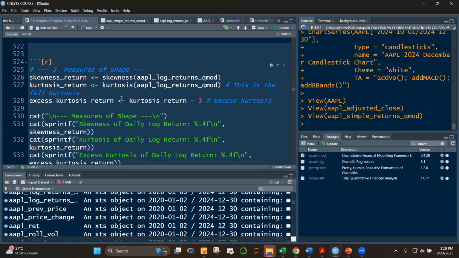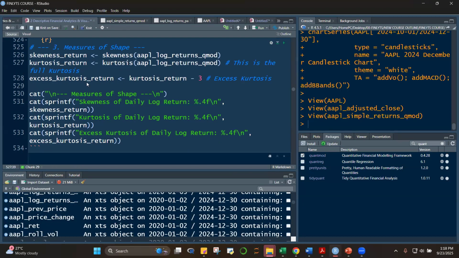Here, class. So when you compute the kurtosis using kurtosis, this is from the Moments package, of the log returns of Apple, you have to subtract it by 3. The computation here is the full kurtosis. When you interpret this, class, you have to subtract by 3, and I'll leave you to hopefully remember your basic stat. It has something to do with the normal distribution, so that's my clue, class, for why you subtract it with 3.